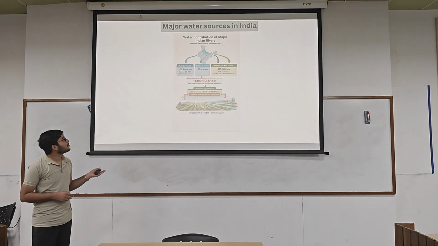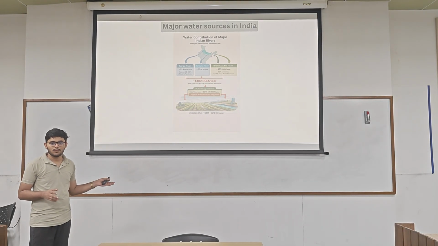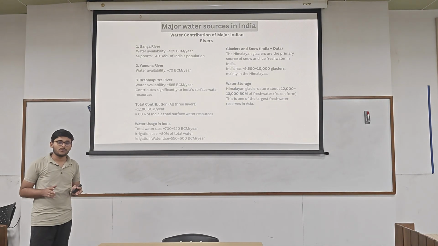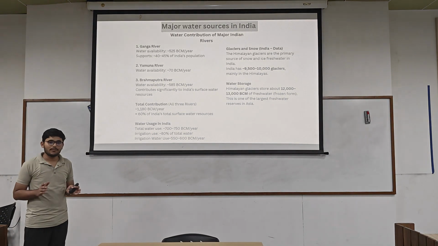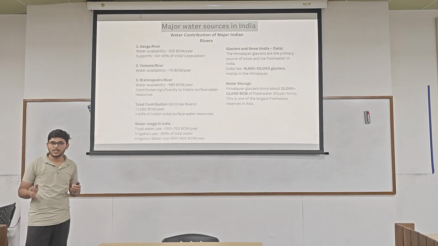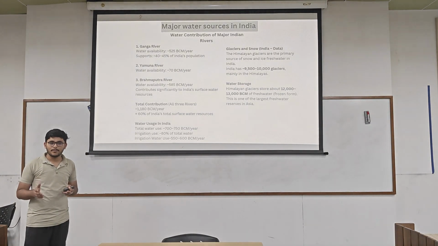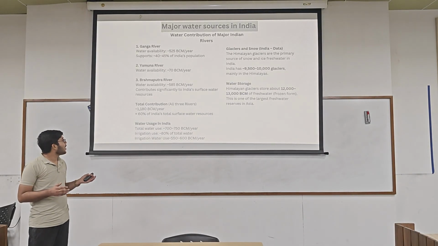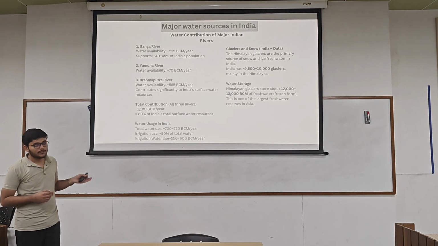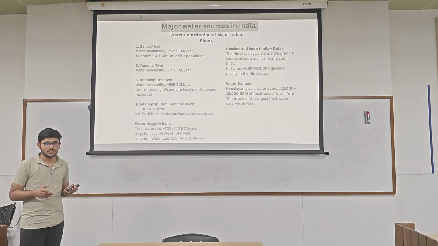Now the next point is major water sources in India. I mainly focus on three large rivers, Ganga, Yamuna and Brahmaputra. First is the Ganga River. The Ganga River contributes around 525 billion cubic meters per year, and 40 to 45% of India's population depends on it. The Yamuna River contributes around 70 billion cubic meters per year, and the Brahmaputra River contributes around 600. Those three rivers contribute around 60% of India's water resources.